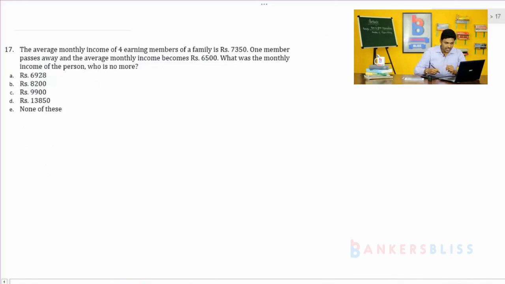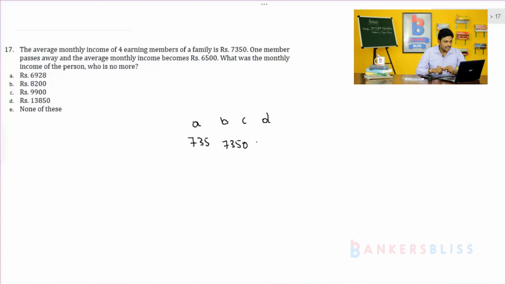So when the person is in the family, the average of the 4 persons, A, B, C, D, was 7,350. If the person passes away, the average is reducing to 6,500.